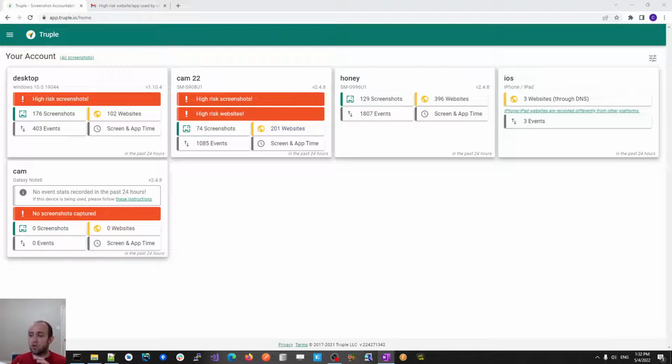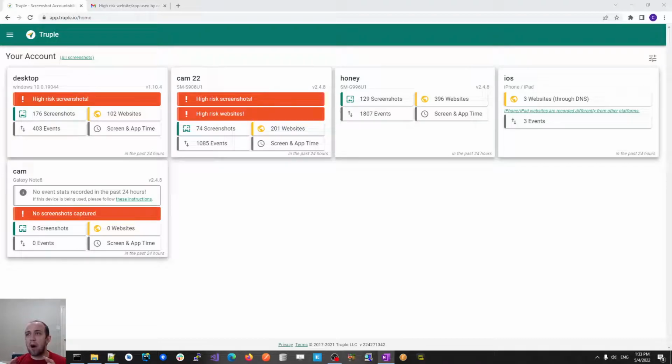Now, Truple is a universal accountability software, meaning it works for all sorts of issues. However, pornography is certainly our focus, at least a key focus for us. And much of that is simply because it's a very prevalent problem. And it's one of the most concerning problems for most of the parents who have concerns about giving complete access to the internet to their children.